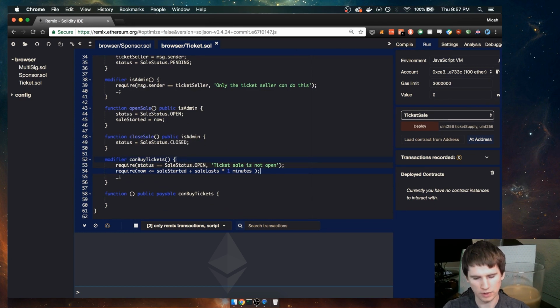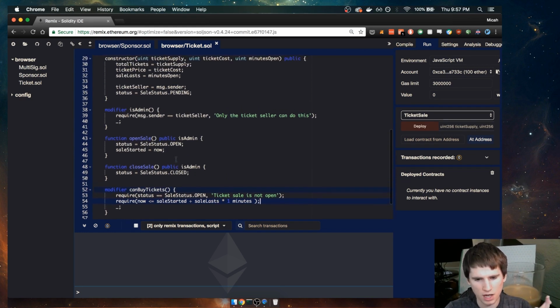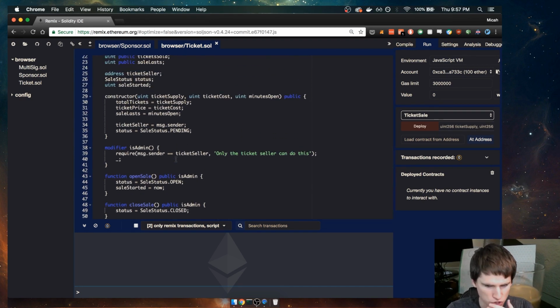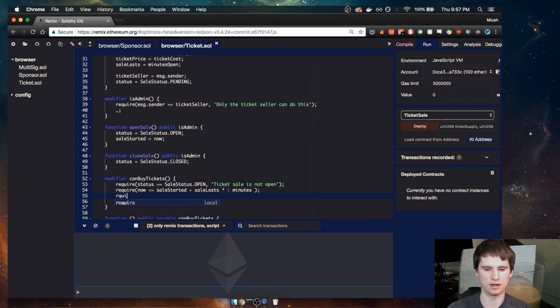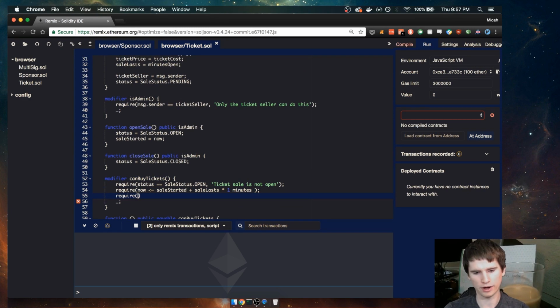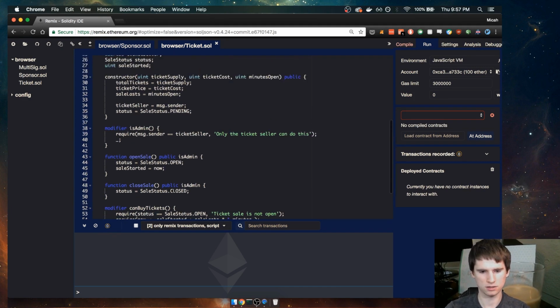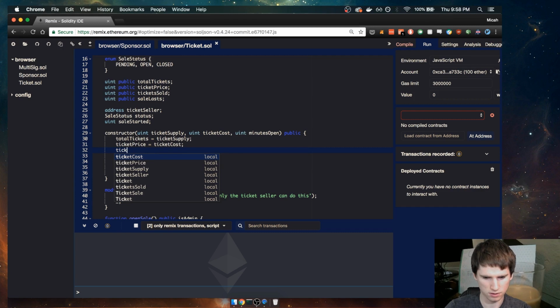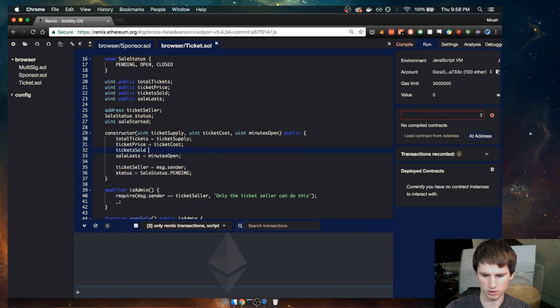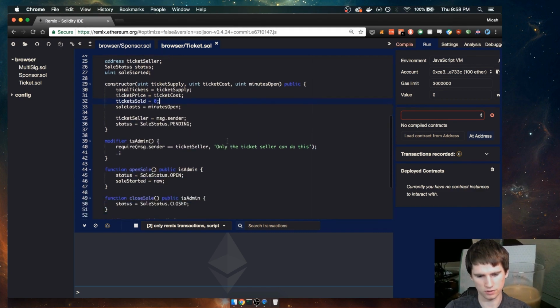So we know the status is right. We know the time is right. What else do we need to check? Oh, that the amount sold is less than the total supply. Require tickets sold, which by the way we need to set to 0. Tickets sold equals 0. So we need to set that to 0 up there.